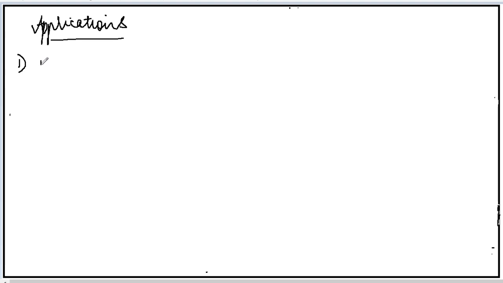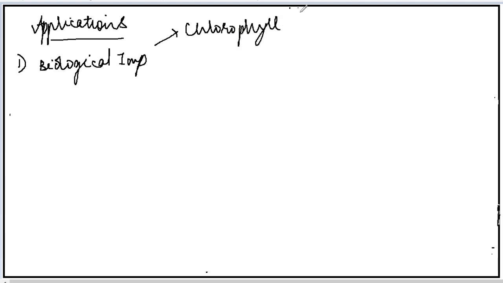The first application is their biological importance. Yes, they have their biological importance. First, look at the example, chlorophyll. You very well know what chlorophyll is. Chlorophyll is an important pigment required for carrying out the photosynthesis procedure. So chlorophyll is also a coordination compound of magnesium metal.